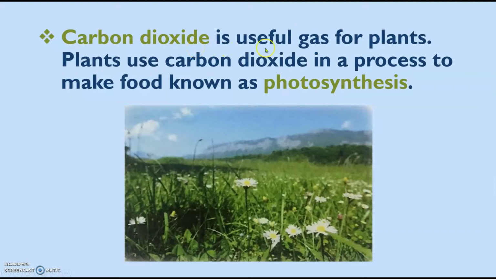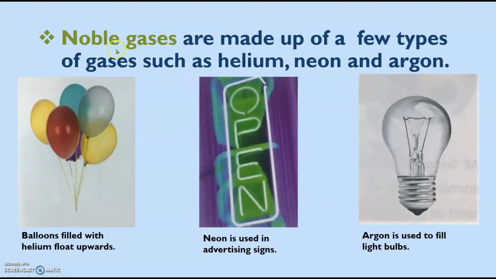Carbon dioxide is a useful gas for plants. Plants use carbon dioxide in a process to make food known as photosynthesis. Noble gases are made up of a few types of gases such as helium, neon, and argon. Balloons filled with helium float upwards. Neon is used in advertising signs. Argon is used to fill light bulbs.